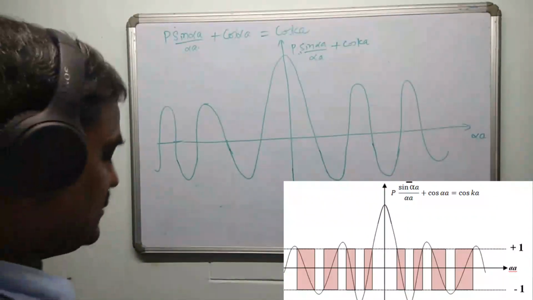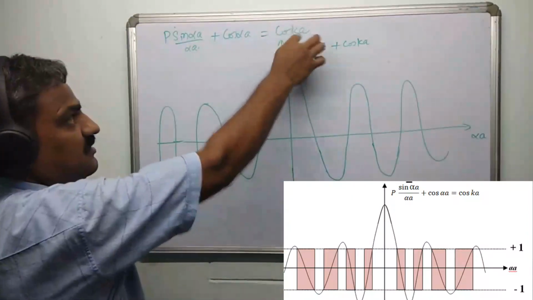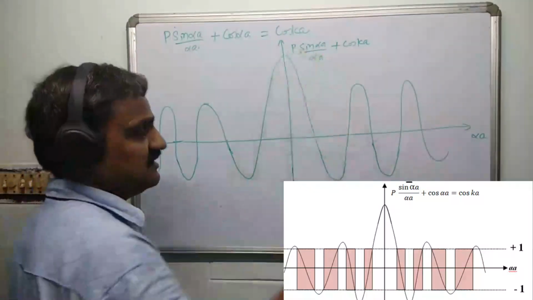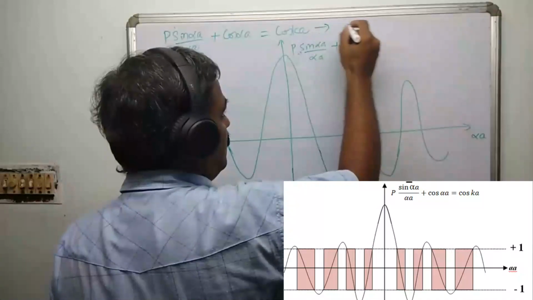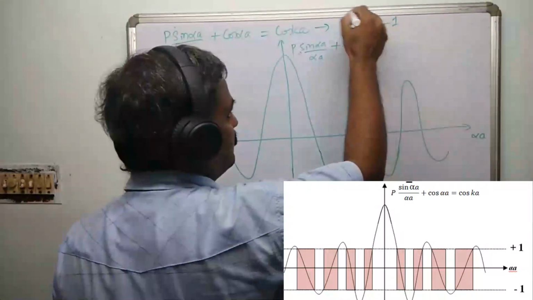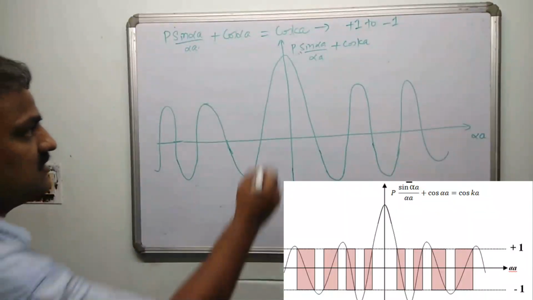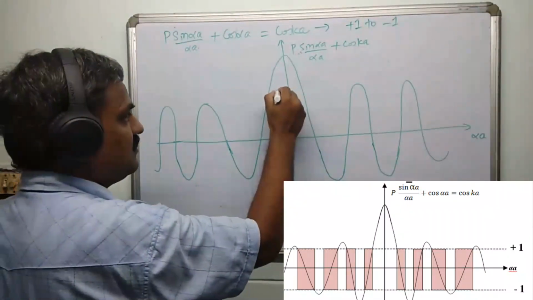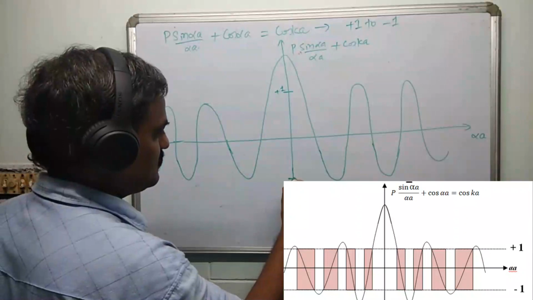Now the right hand side is going to be restricted between plus or minus 1. Cos takes a maximum value of plus 1 or minus 1. This is the limit of RHS. So what we do is we'll take a plus 1 here, we'll take a similar minus 1 here.